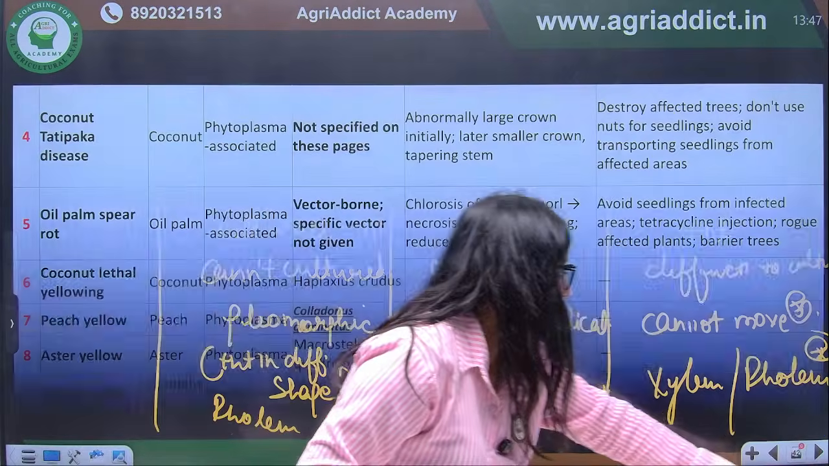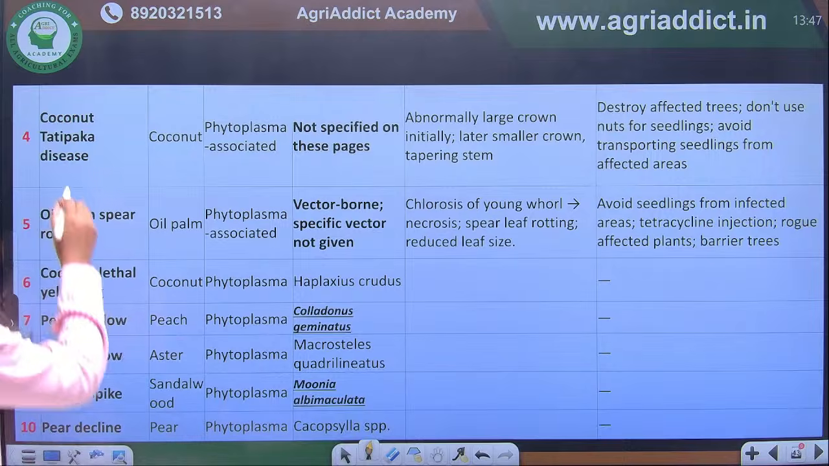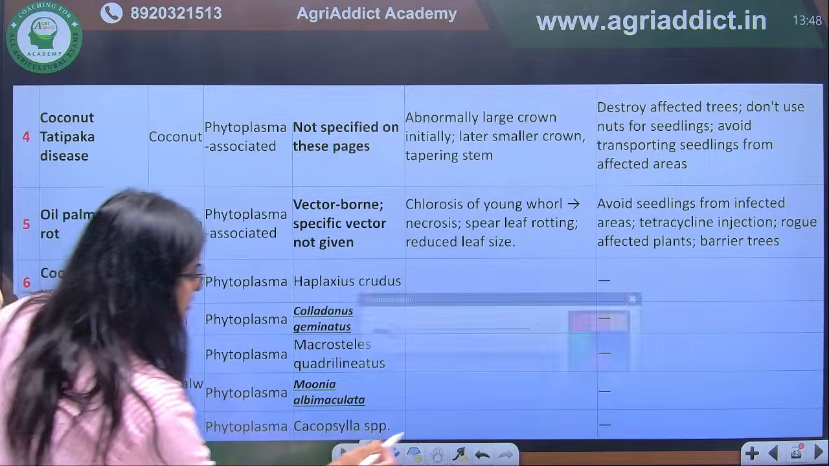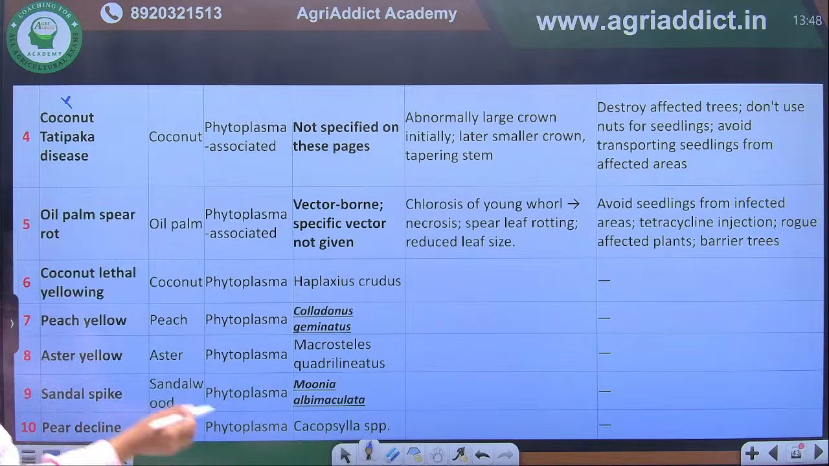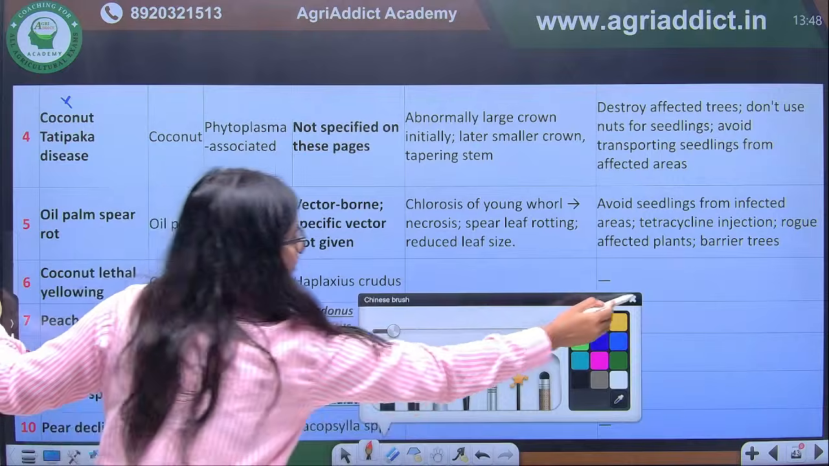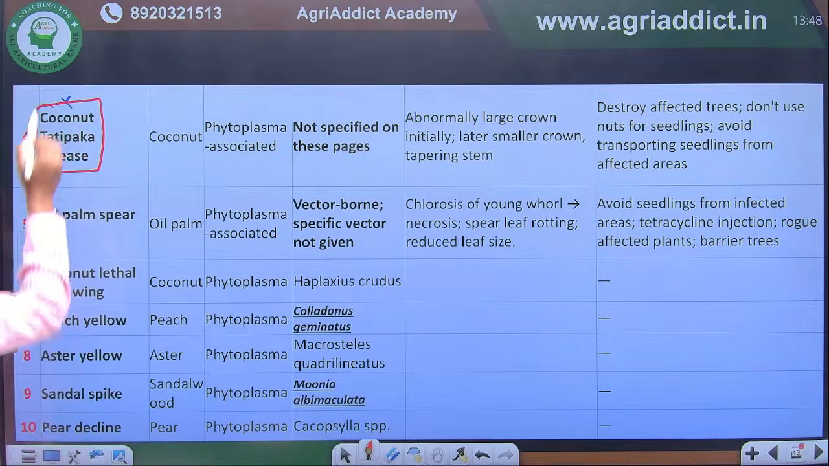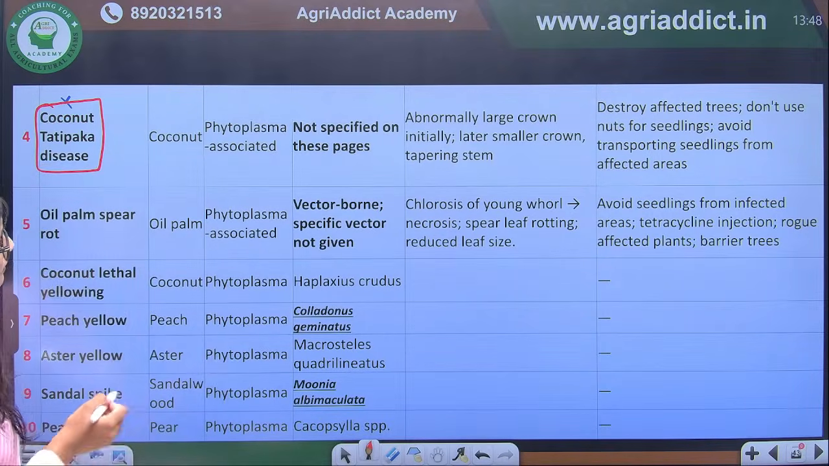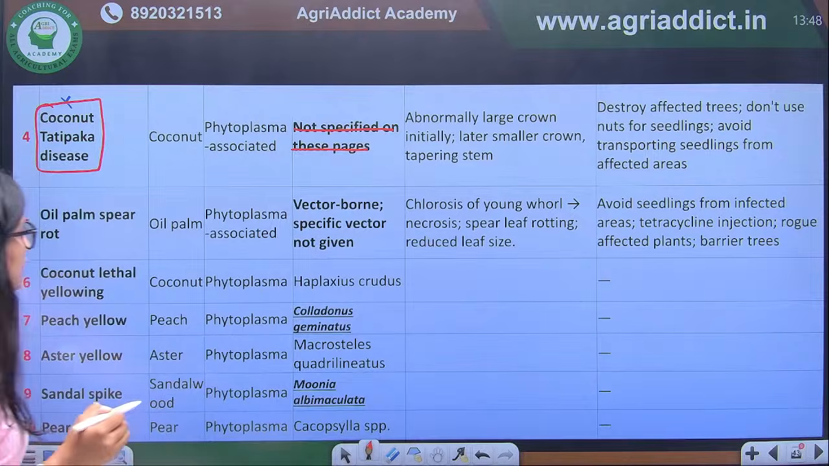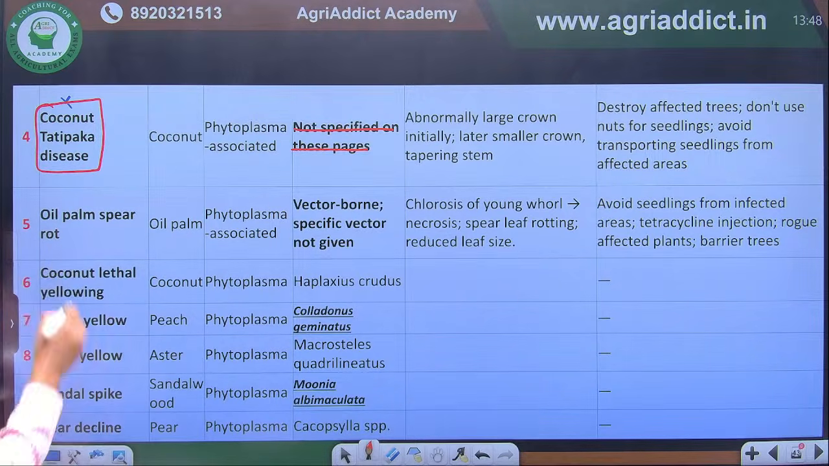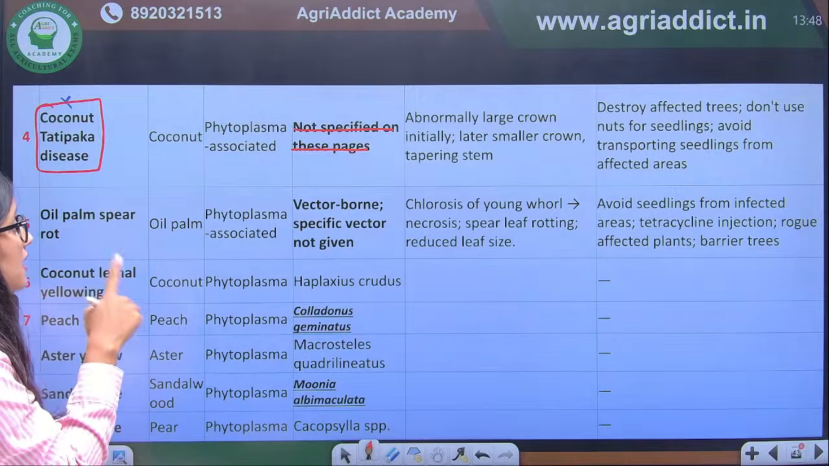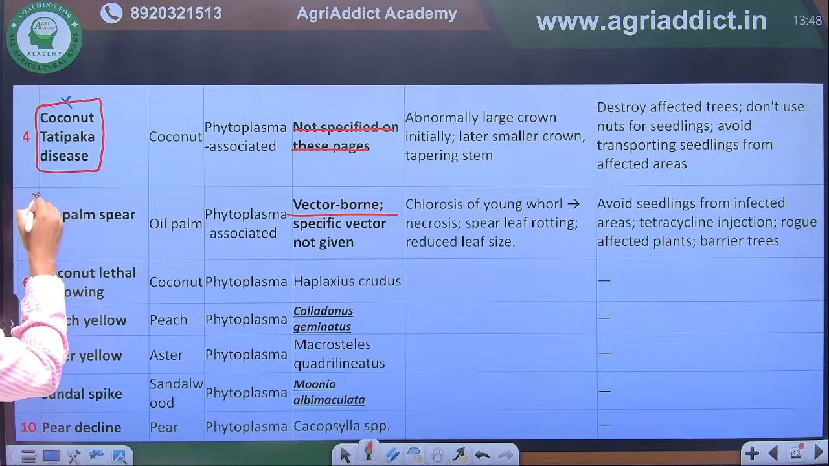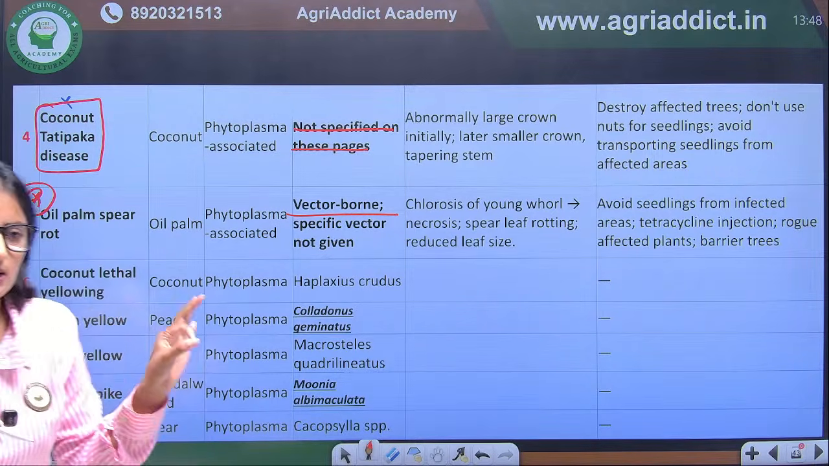Next we have other diseases. We talk about coconut, this Tatipaka disease, that is also caused by phytoplasma. Again, this is very important from your exam point of view. This coconut disease is caused by phytoplasma. Next we have oil palm spear rot. Again, we have discussed this in oil palm also. This is a pathogen associated and vector borne disease. Okay, this is a vector borne disease again. So oil palm spear rot is again a phytoplasma disease.